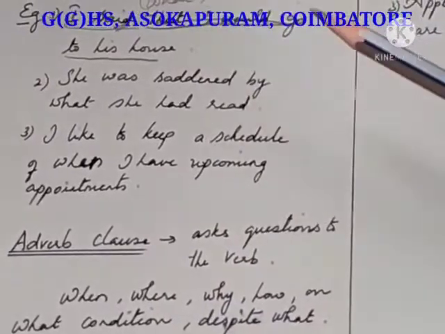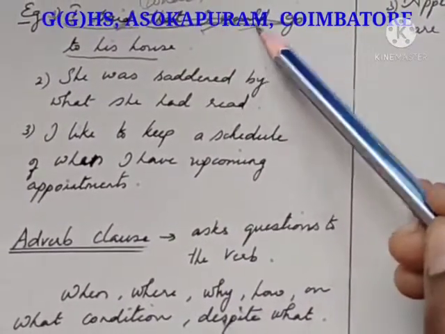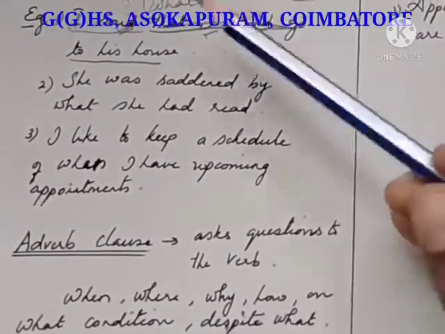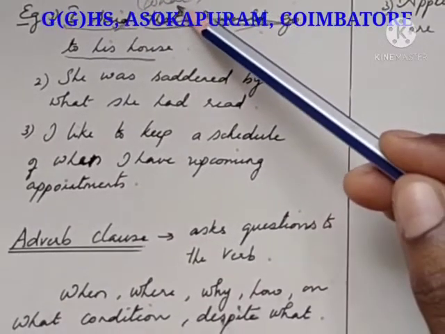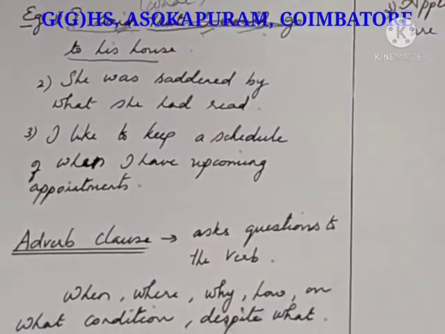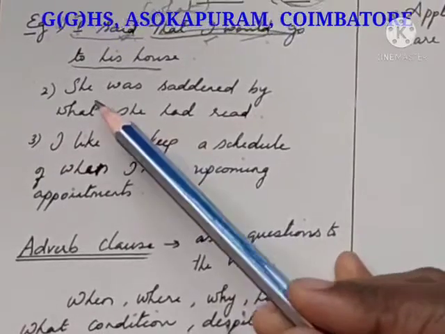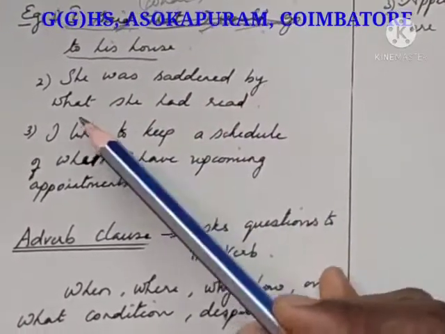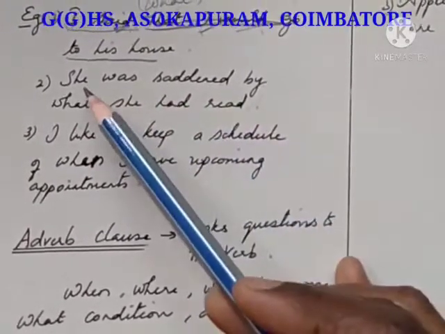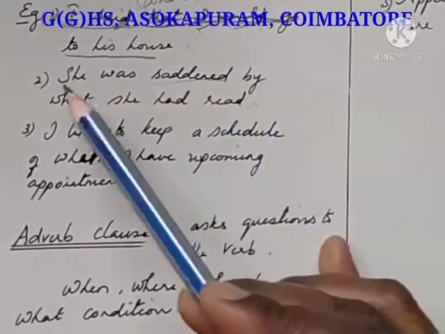Why am I calling this a noun clause? There is a subject and a verb, so this is a clause. Why is it called a noun clause? You are asking the question what to the verb. Okay. Next one. She was saddened by what she had read. "She was saddened" is the main clause.